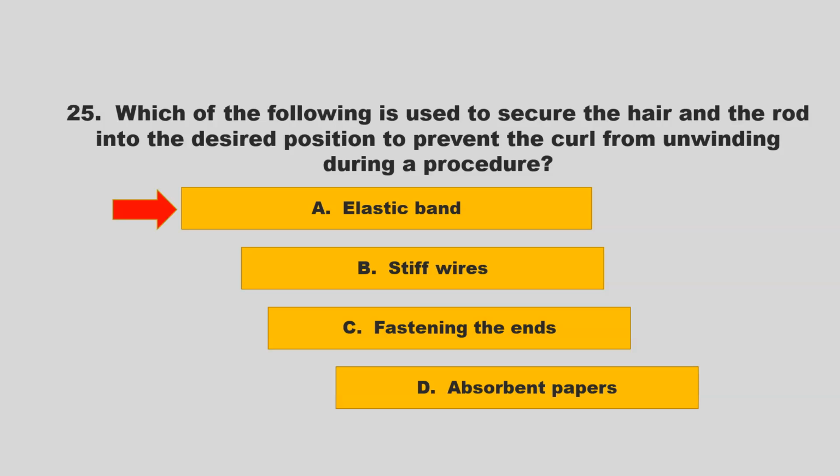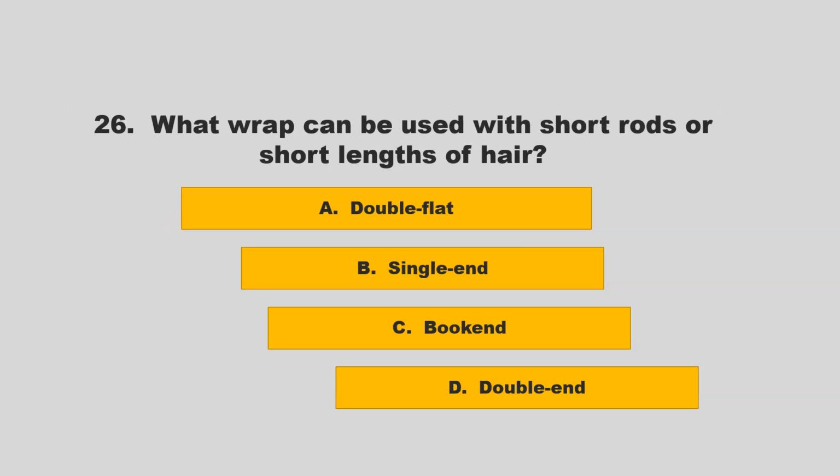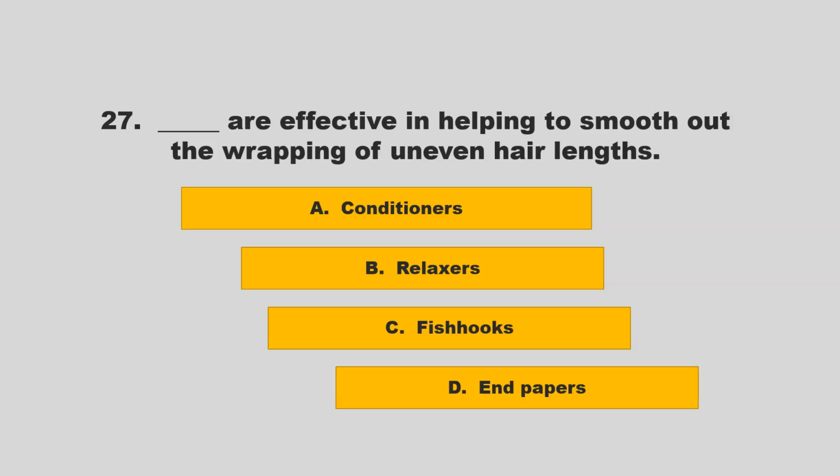If you chose A, elastic band, you are correct. What wrap can be used with short rods or short lengths of hair? Is it double flat, single end, book end, double end? If you chose C, book end, you are correct.